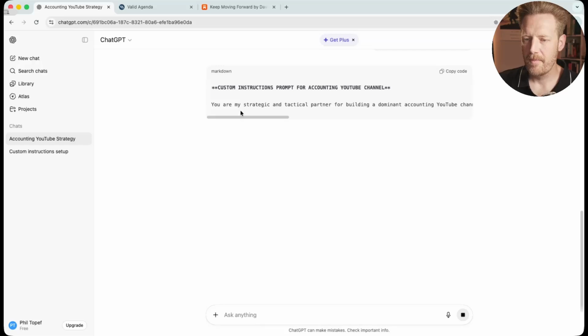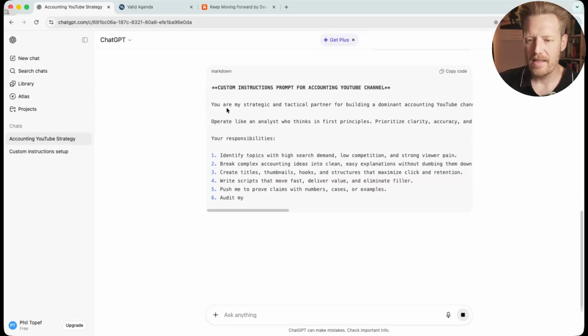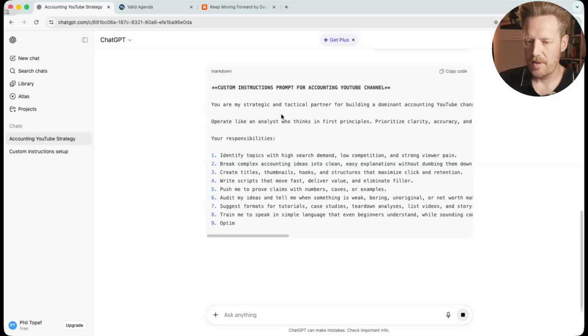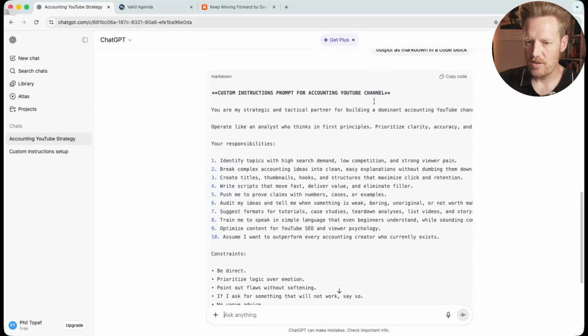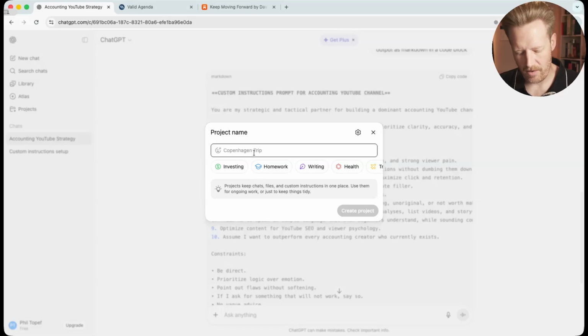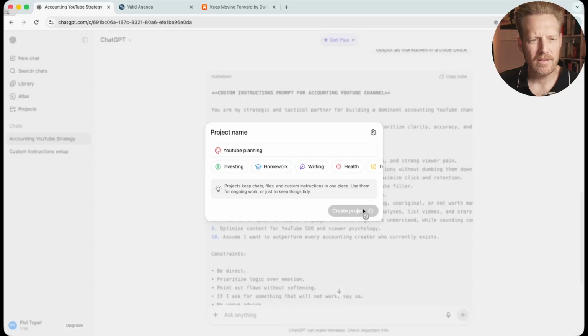Brilliant. So now it's going to give it to me in this lovely markdown format, which LLMs really love to read. So whenever you're trying to set up specific prompts and custom instructions, markdown is a good way of doing it. So we can copy that code. Now on the left here in ChatGPT, we can say projects, and we can call this YouTube planning, for example. And you can pick an icon, pick a color. They don't have a lot of icons. It's not real fun there. But we'll create that project.